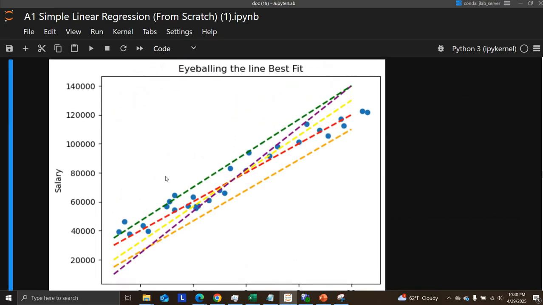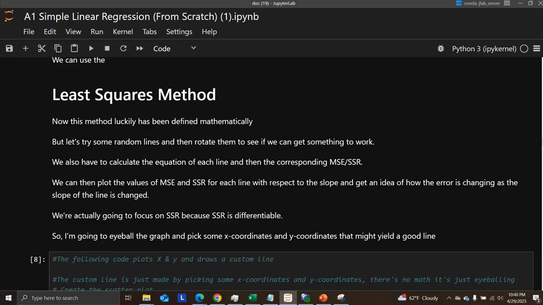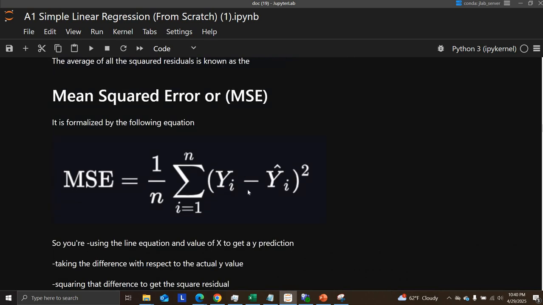Because really, all of these are going to follow the same loss function to evaluate, right? So go back up to our MSE. See this y hat sub i? This is where we put in our mx plus b. We're just changing m and b, right? So you can think about this as a multivariable equation where you know your y sub i, which is all the actual values, and then in your y hat sub i, you have mx plus b. Well, you know your x, you know your n, that's just the number of observations. So really all you have is just m and b.